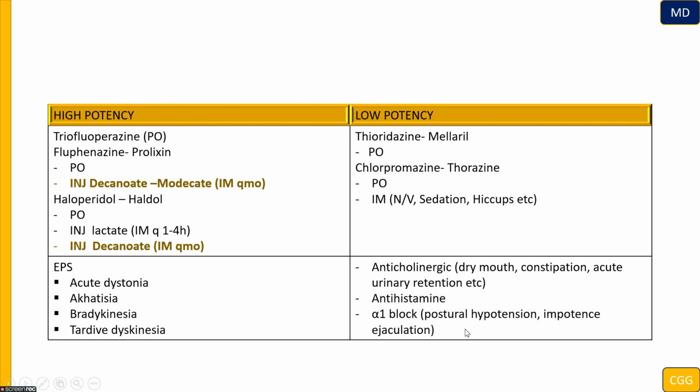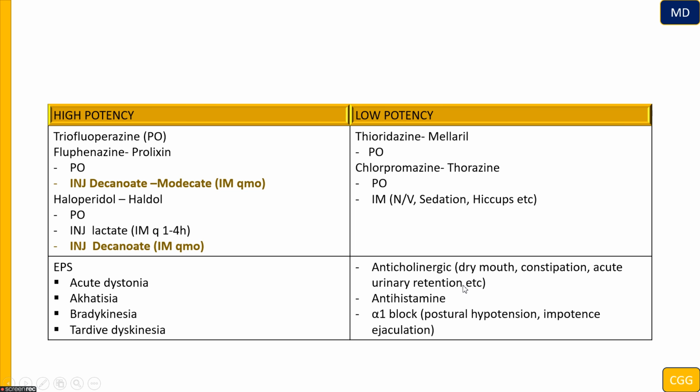So imagine we give it to a male patient and we are blocking alpha 1 receptors. These patients could probably have an ejaculation problem, so it's not a good idea. Or imagine this patient is elderly, a senior citizen, and we give a low potency antipsychotic, meaning it could probably cause anticholinergic side effects. So the patient is going to be complaining of constipation and acute urinary retention.